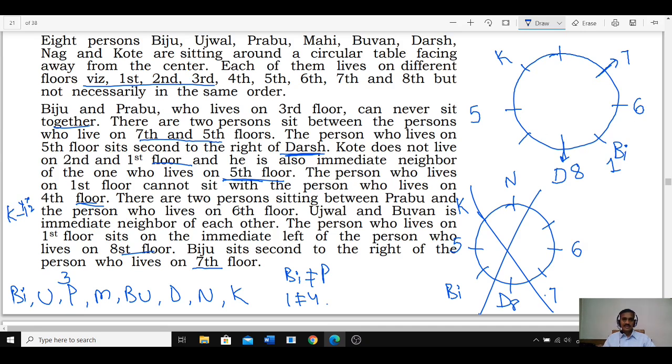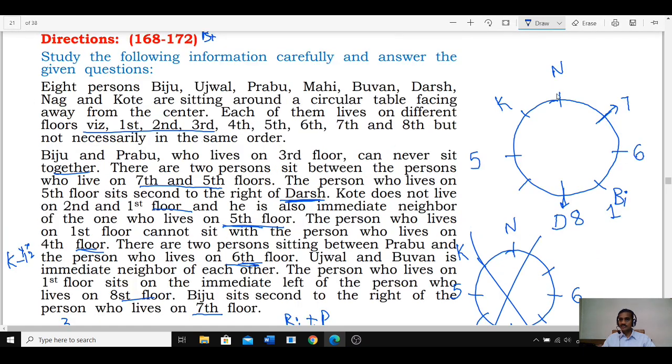And there are two persons between Prabhu and the person who lives on the 6th floor. Two persons between Prabhu and the person who lives on the 6th floor. The 6th floor is here, so Prabhu must be here, otherwise not possible. Hence Prabhu is at this place. Now this Prabhu is living on the 3rd floor.